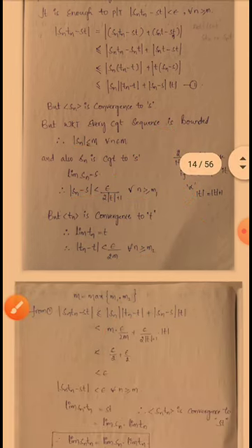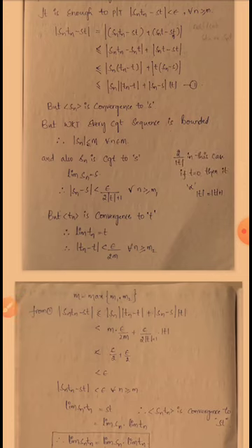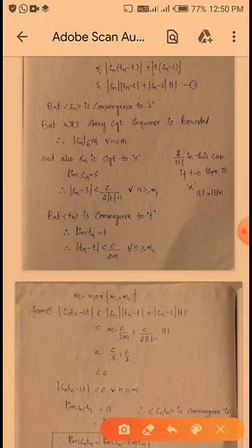Okay, from equation 1, mod Sn into Tn minus ST is less than or equal to mod Sn into mod Tn minus T plus mod Sn minus S into mod T. Here, mod Sn is, from equation 2, less than m. So that's why here I am writing less than m into mod Tn minus T, whose value is from equation number 4, epsilon by 2m. So I am substituting m into epsilon by 2m plus mod Sn minus S, whose value is from equation 3, epsilon by 2 into mod T plus 1, into mod T.